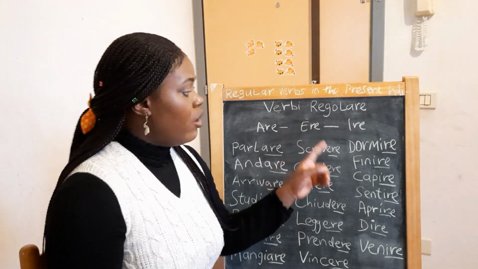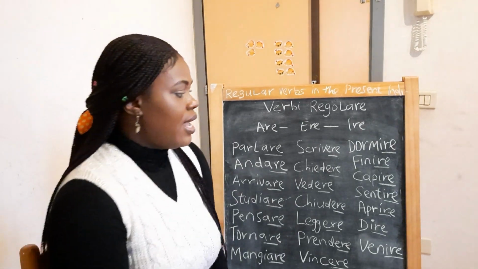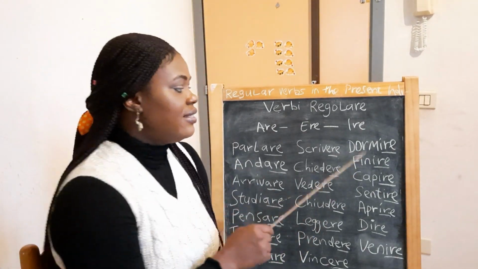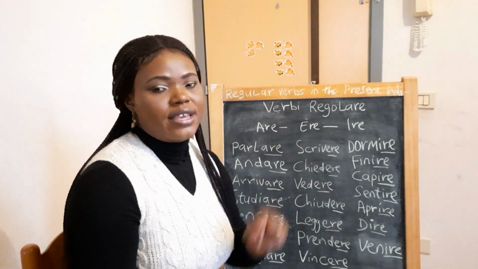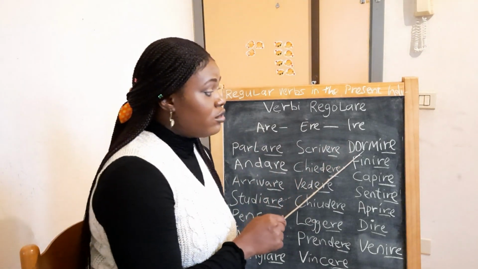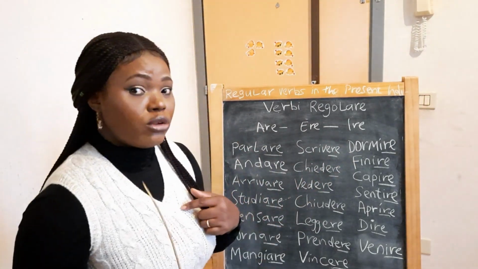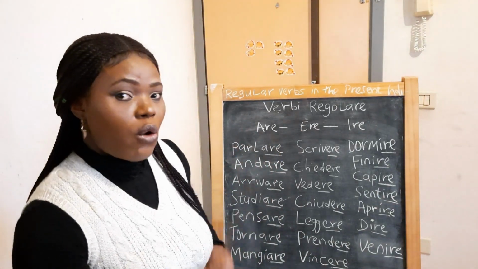You see? Okay. This is the verb finire. This verb is in the second group of this ire. When you listen to the first, dormire, I say, io dormo, tu dormi, lui o lei dorme, noi dormiamo, voi dormite, loro dormono.